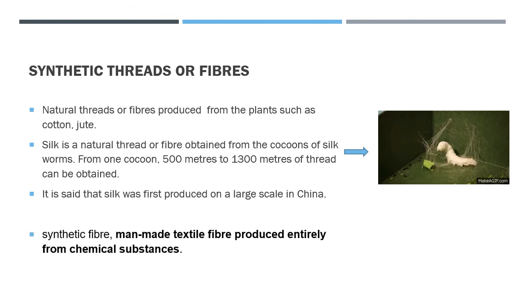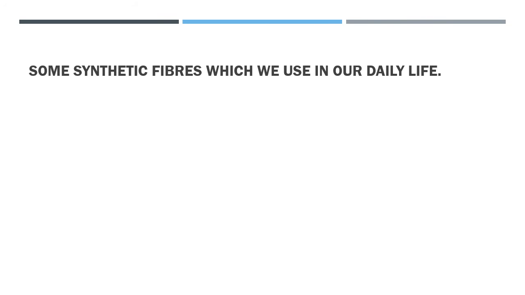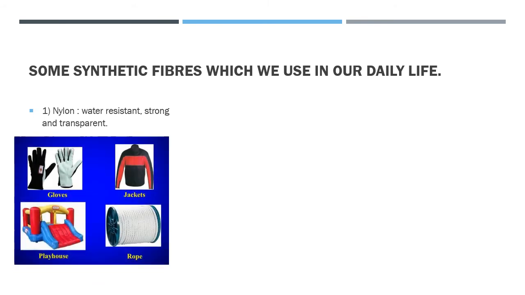Synthetic fiber is man-made textile fiber produced entirely from chemical substances. So let's see some examples of synthetic fibers which we use in our daily life. First one is nylon, which was invented at the same time in New York and London. That's why it is called nylon, by taking the two alphabets of their cities, country name, sorry. And this nylon has the characteristics of being water resistant, strong and transparent. Some examples of nylon: we use nylon gloves, jackets, playhouses and ropes.